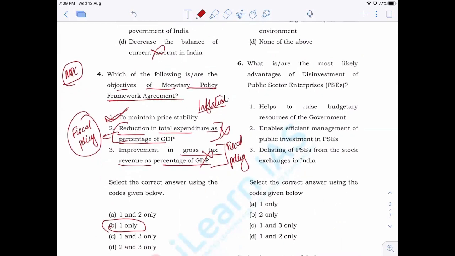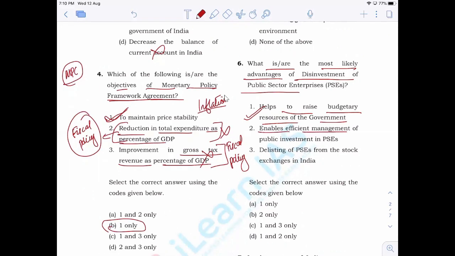So answer is C. Now, what is or are the most likely advantages of disinvestment of public sector enterprises? Helps to raise budgetary resources of the government. That is correct, because our finance minister has told that the main aim of government through this kind of disinvestment is also to raise more money for the government, right? So that will be correct.